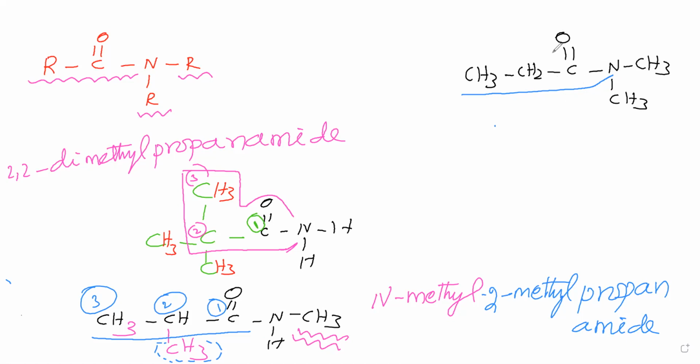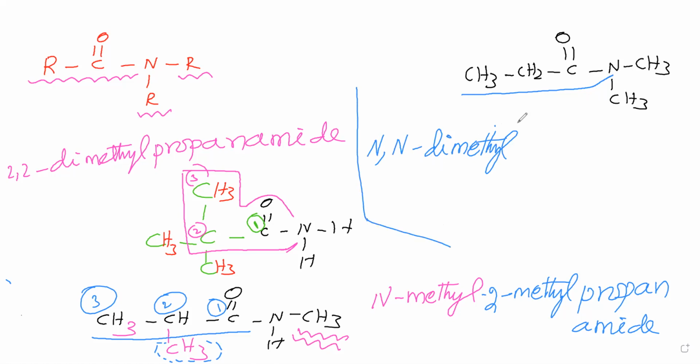Sir, in this tertiary amide, what name do we have to say first? N has what group? That name you say first. This N has methyl, so we say methyl. This is also another methyl, so we say dimethyl. This methyl is attached to N, therefore N. This other methyl is attached to N, therefore another N. Like this we say.